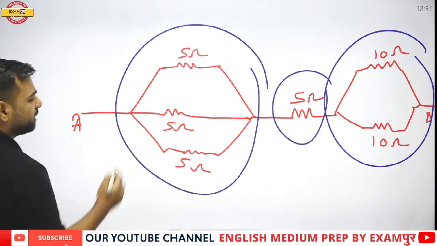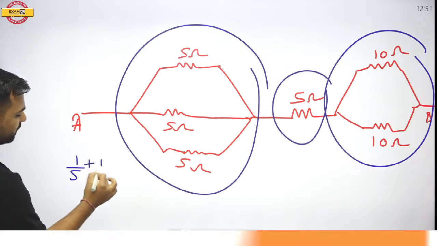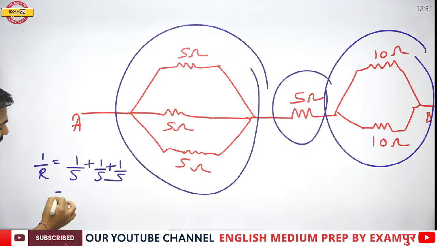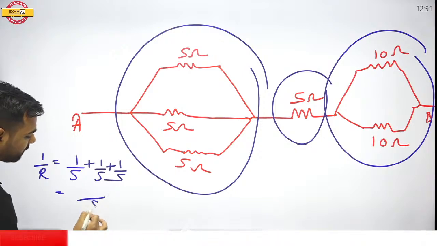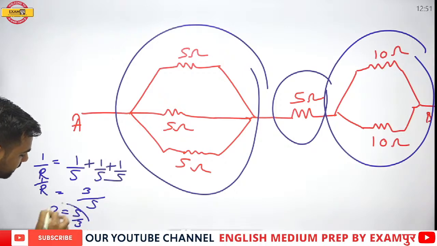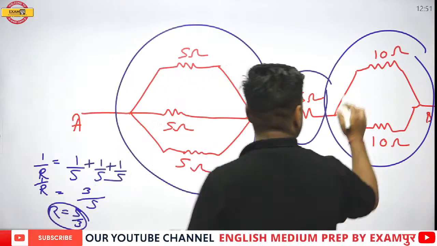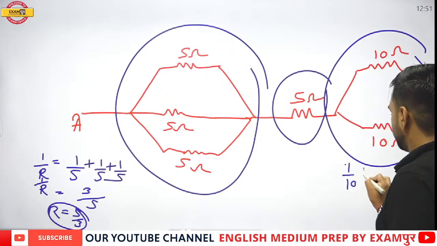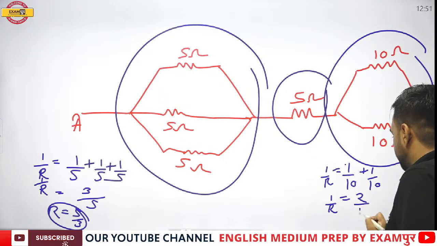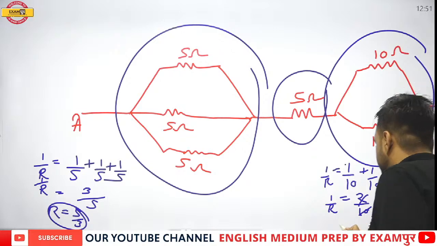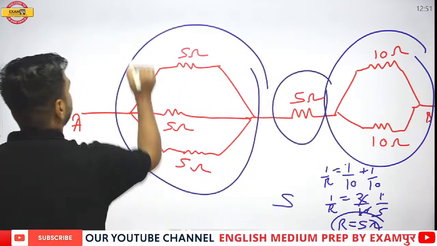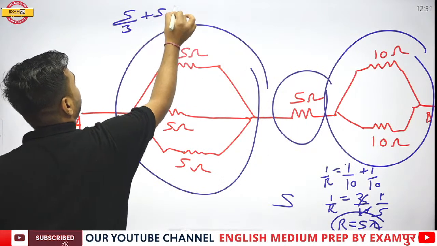If I go with this logic, first of all, 1 by 5 plus 1 by 5 plus 1 by 5. That is 1 by R is equal to this, right? Everyone, please keep on solving. It would be 3 by 5, that is the overall resistance would be R is equal to 5 by 3. In between we have 5 again. So it would be 1 by 10 plus 1 by 10. 1 by R is equal to 2 by 10, that is 1 by 5. So R is equal to 5 ohm. So 5 plus 5 plus 5 by 3, so 5 by 3 plus 5 plus 5.